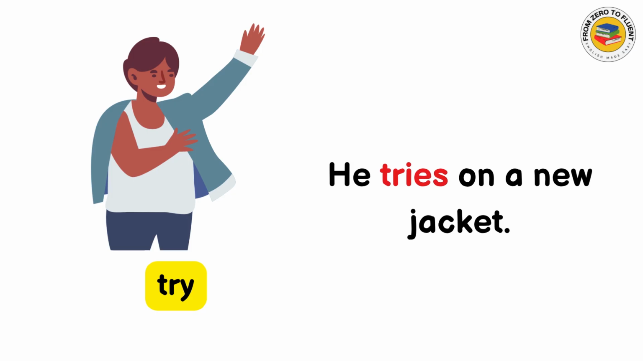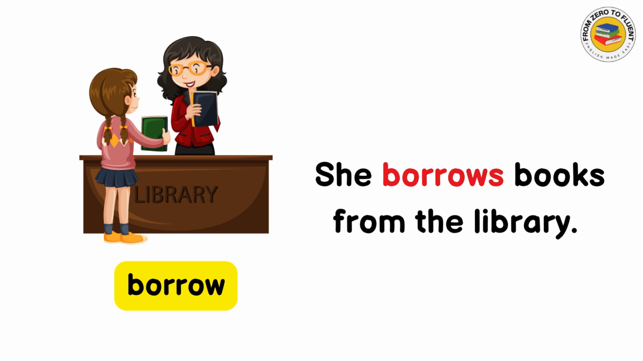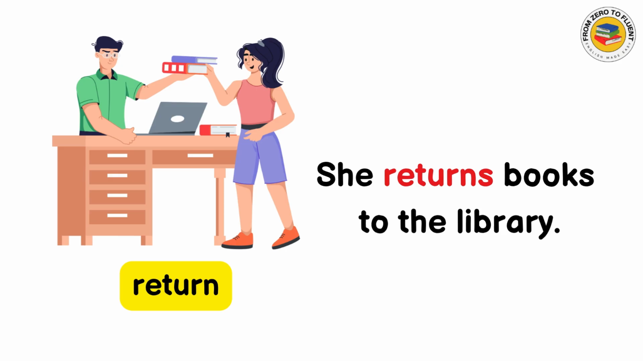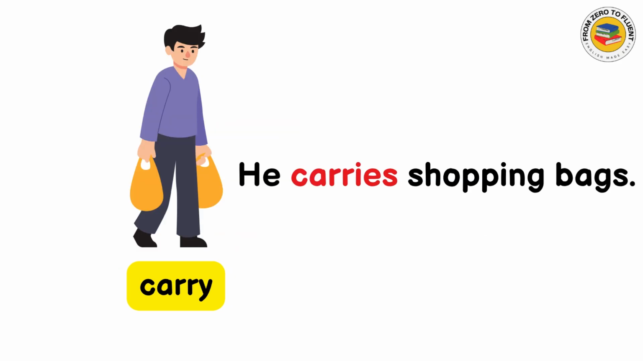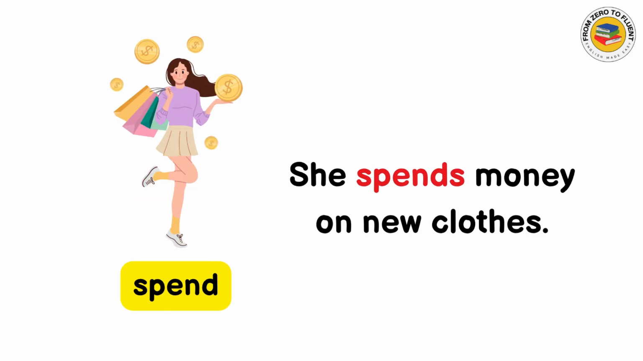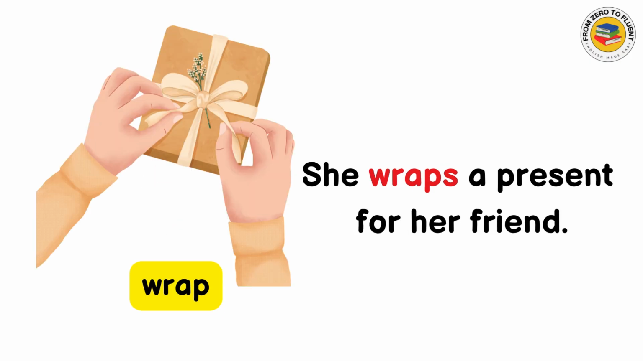Try. He tries on a new jacket. Borrow. She borrows books from the library. Return. She returns books to the library. Carry. He carries shopping bags. Spend. She spends money on new clothes. Wrap. She wraps a present for her friend.